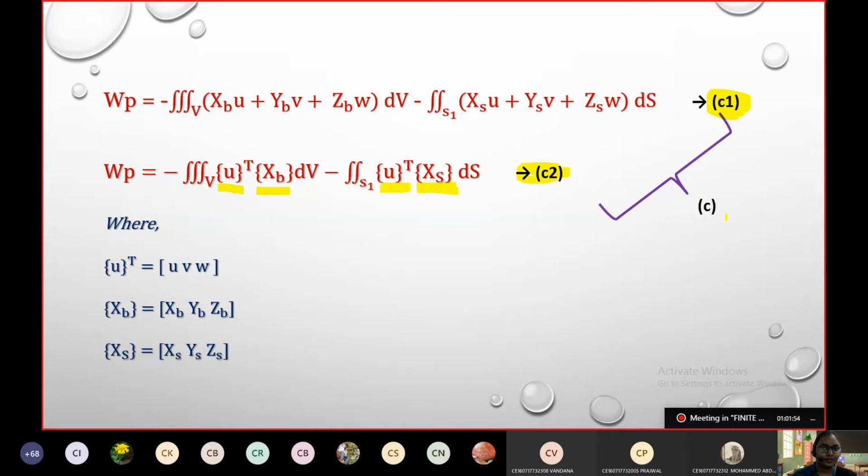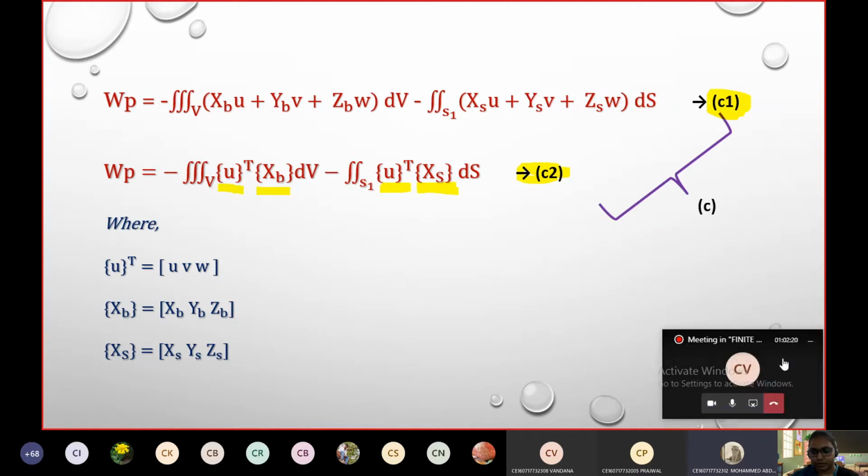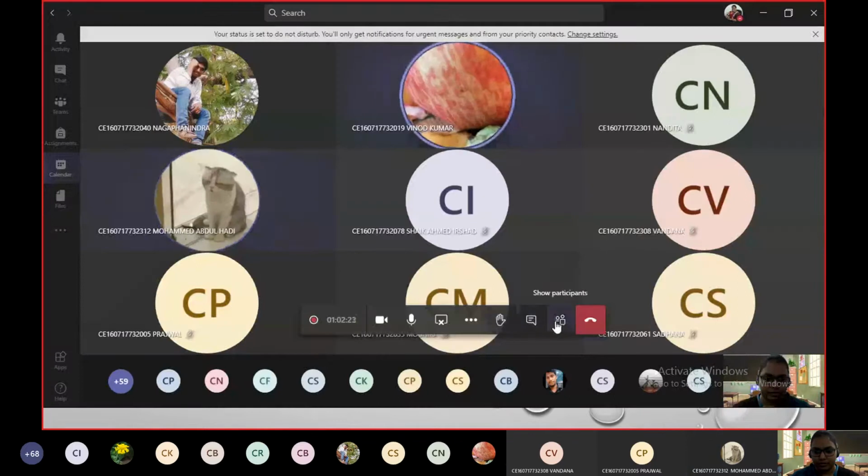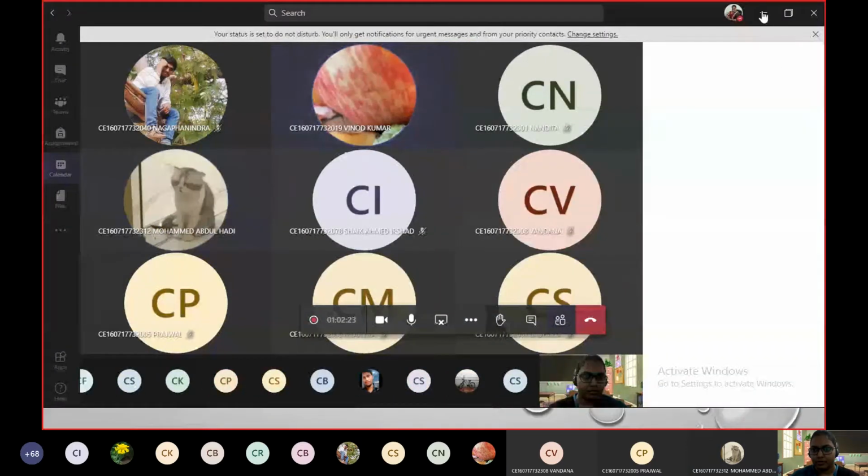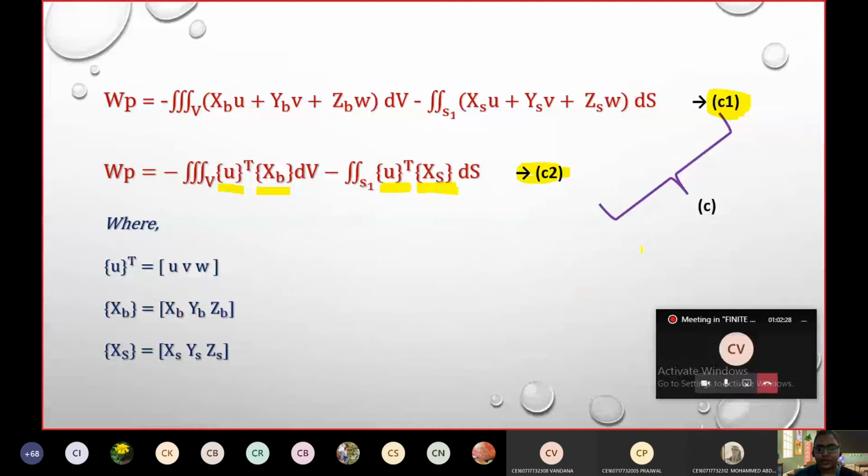Are we clear with the external forces acting on the body? When it comes to point loads, we will include the point loads also. As of now, we are not considering the point loads. If in the problem point loads are given, the summation of point loads will also be added to this equation. Okay, this is equation C. Can I move forward? Shall we see the strain energy part? Yes, ma'am. Okay.